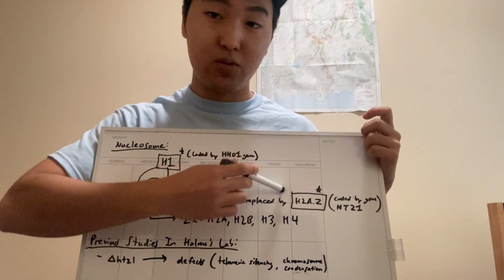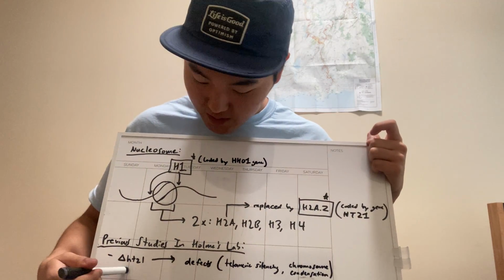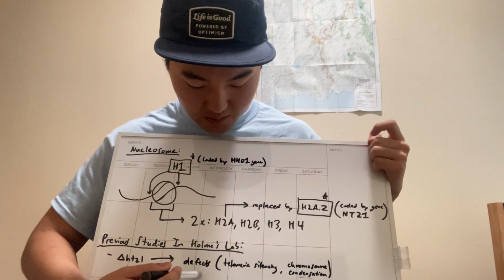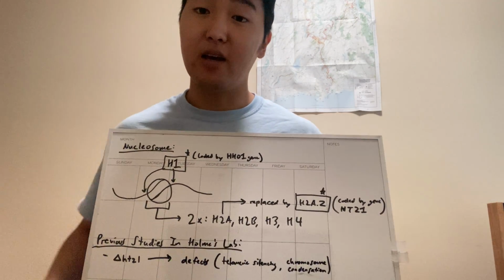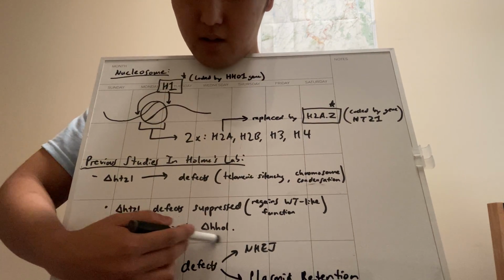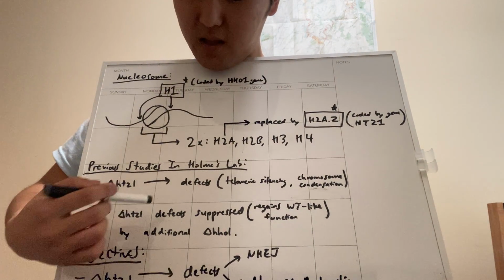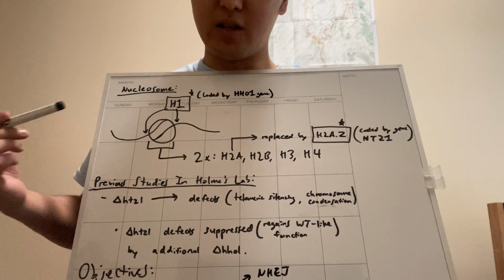histone H1 and H2A.Z. In the lab, we know that when you delete histone H2A.Z, a lot of defects are caused in yeast cells, such as in telomeric silencing and defects in chromosome condensation. And alumni members in the lab have found that when we additionally delete H1 along with deleting H2A.Z, the defects caused by deleting H2A.Z only are suppressed back to wild-type levels.